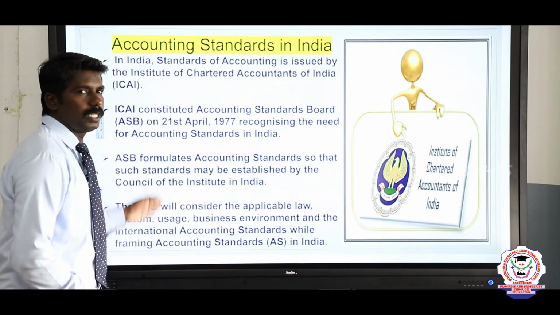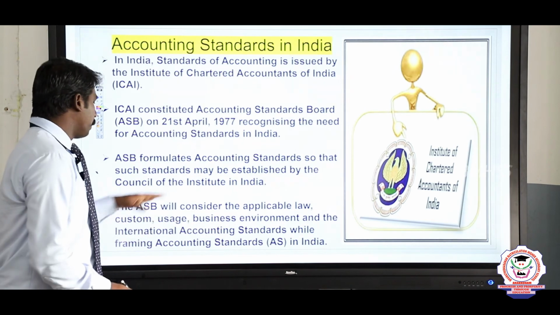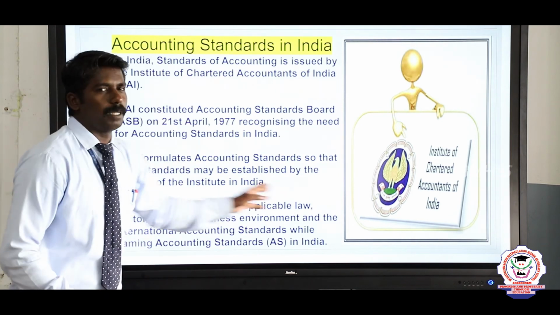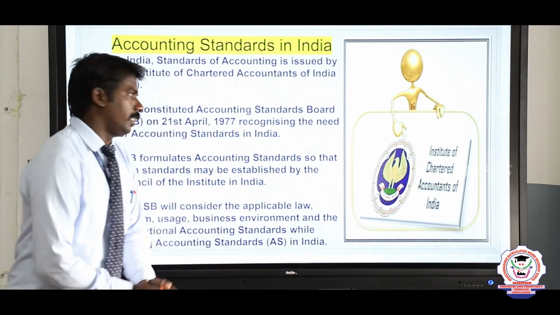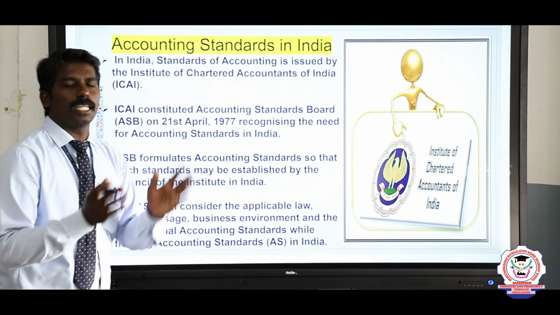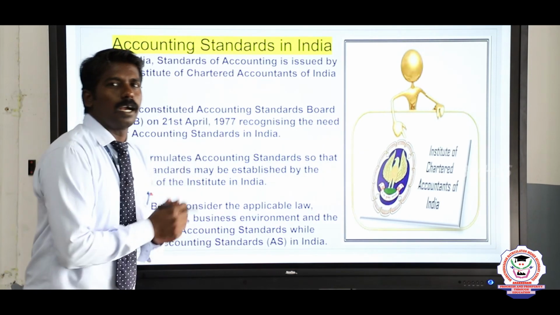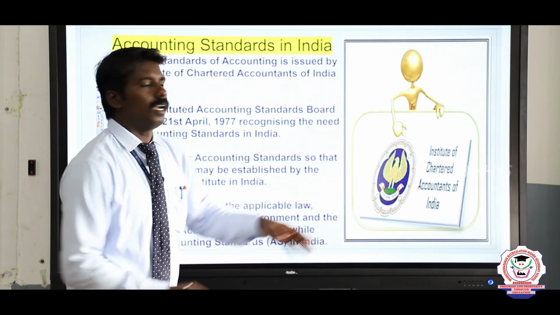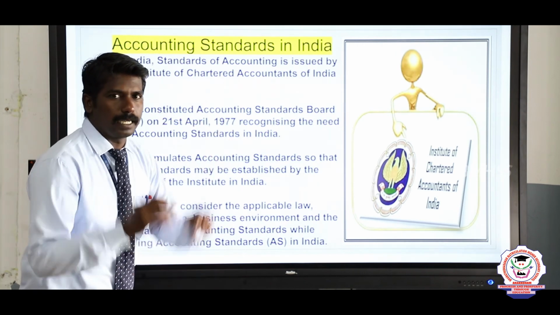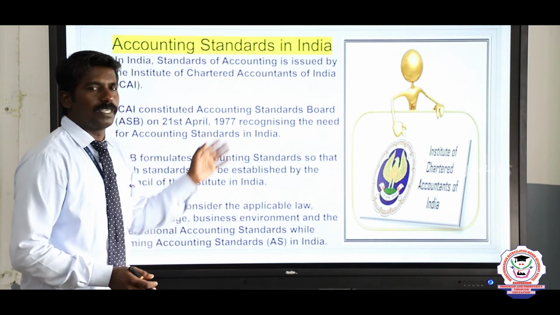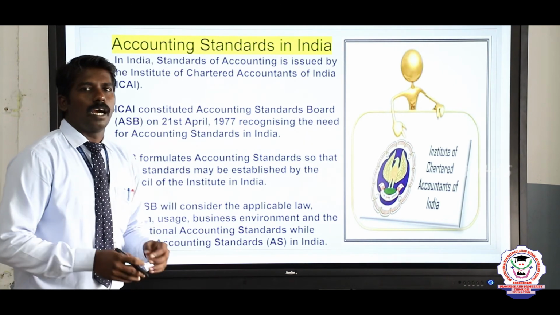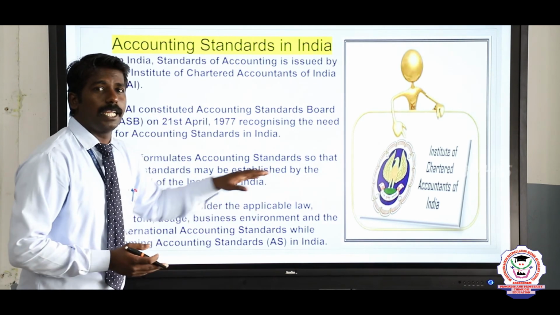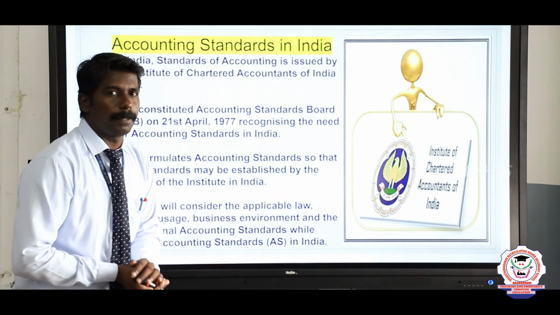See the last one, the Accounting Standards Board will consider the applicable law, custom, usage, business environment and the international accounting standards while framing accounting standards in India. So this is about accounting standards in India. Who framed accounting standards in India? The Institute of Chartered Accountants of India issued the accounting standards in India. It was established on 21st April 1977, and while framing accounting standards in India, it considers business law, environment, and the rules and regulations of the company law in India.